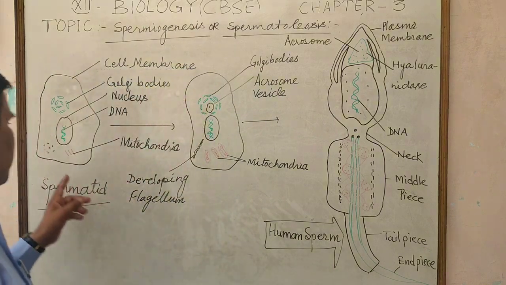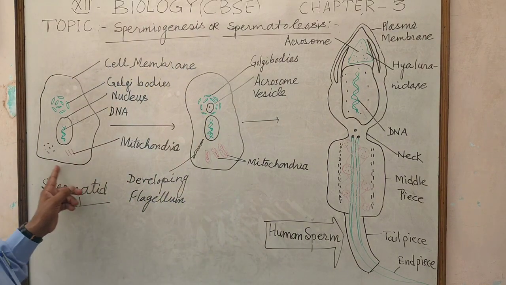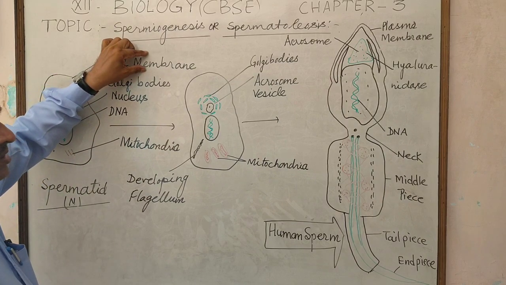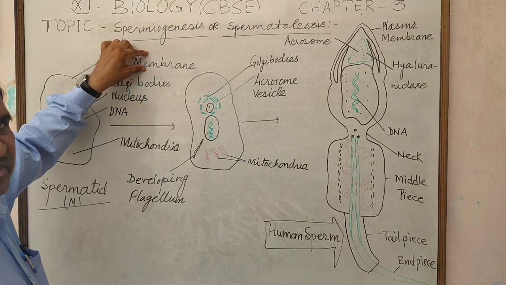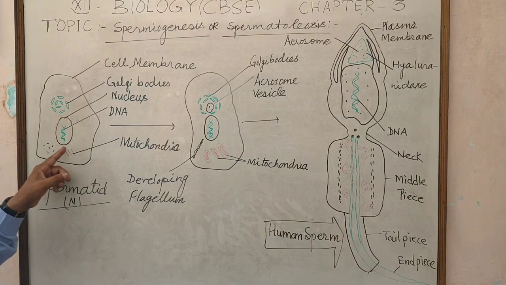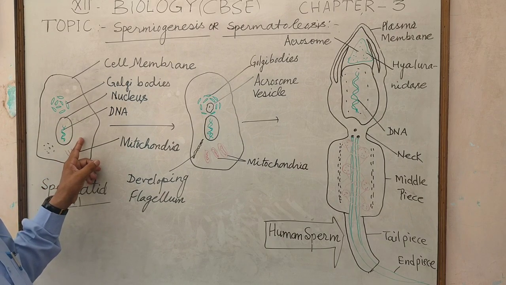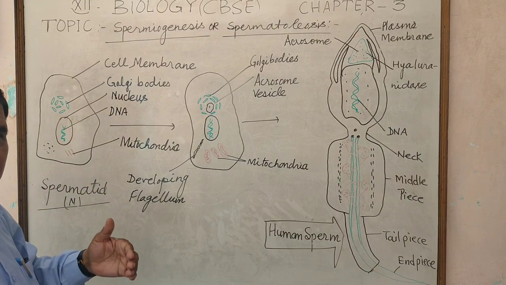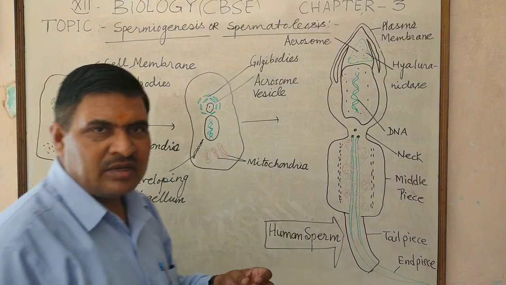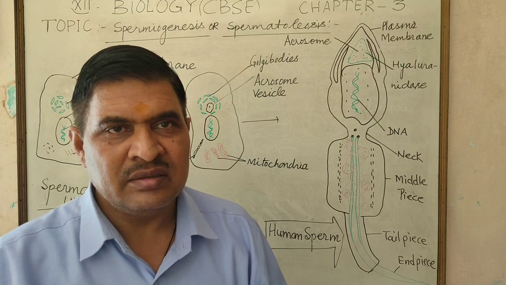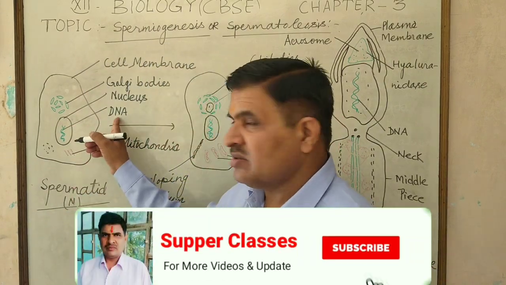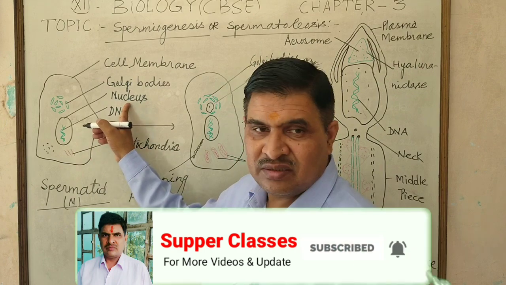The spermatid is surrounded by the plasma membrane, in which the nucleus starts dehydration, resulting in loss of water and other components. Only DNA is present in the nucleus.